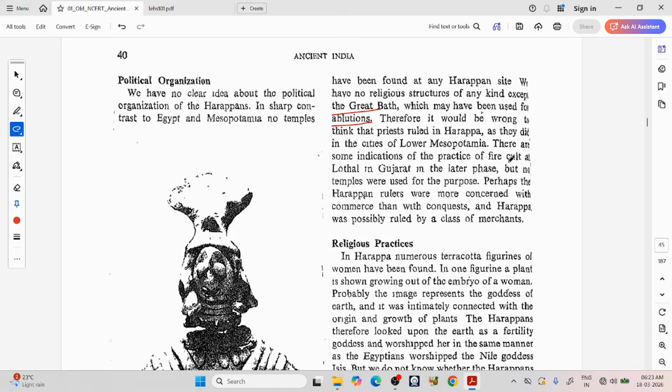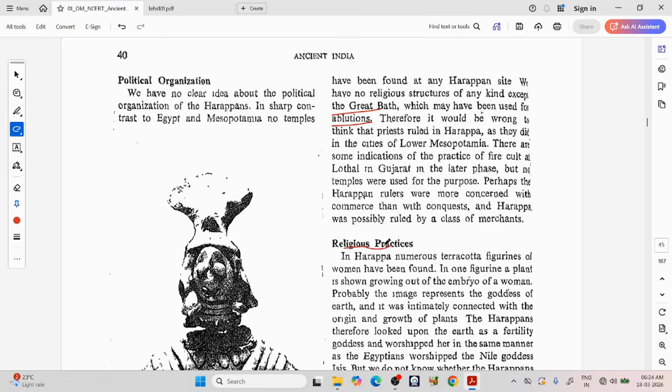There are some indicators of the practice of fire cult at Lothal in Gujarat in a later phase, but no temples were used for the purpose. Perhaps the Harappan rulers were more concerned with commerce than with conquest, and Harappa was possibly ruled by a class of merchants.